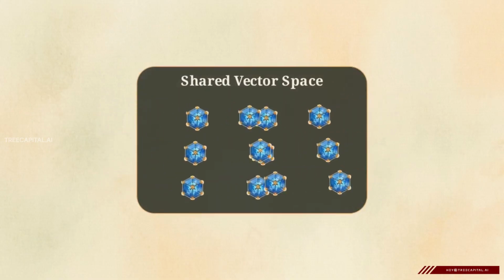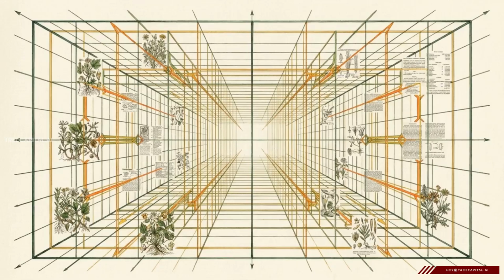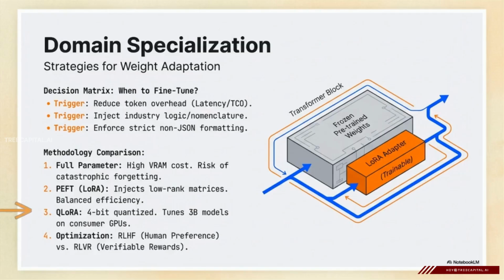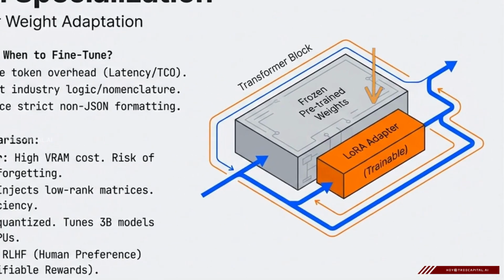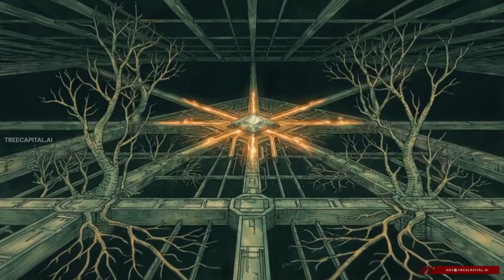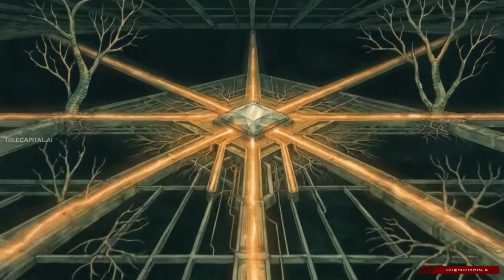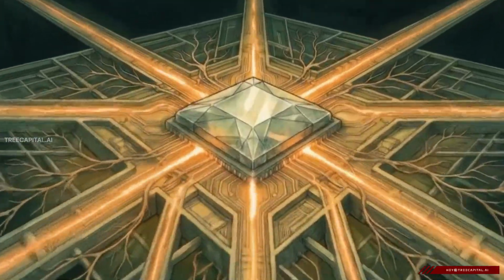Anven utilizes late fusion multimodal processing. It does not treat text and images as separate systems. Instead, it projects visual and textual tokens into the same unified vector space. This allows for specialization without a full retrain. As shown here, quantized low-rank adaptation, or QLoRA, injects specific industry logic into the data stream, working alongside the frozen pre-trained weights of the transformer block. This combination of a shared vector space and targeted fine-tuning allows a general model to function as a specialized analytical reasoning engine.